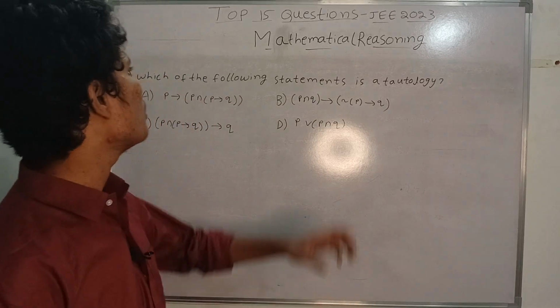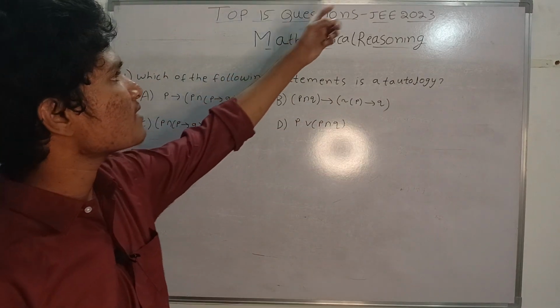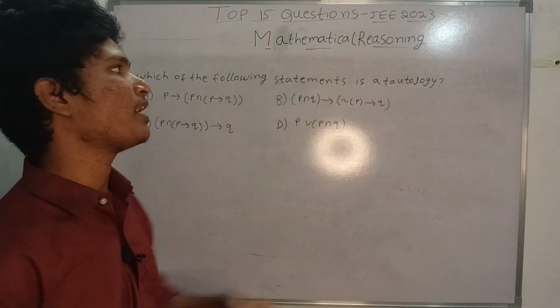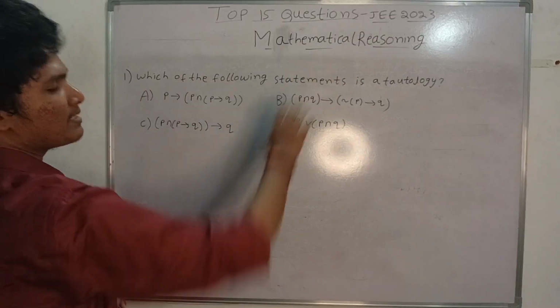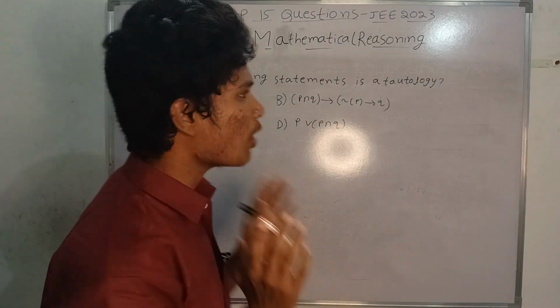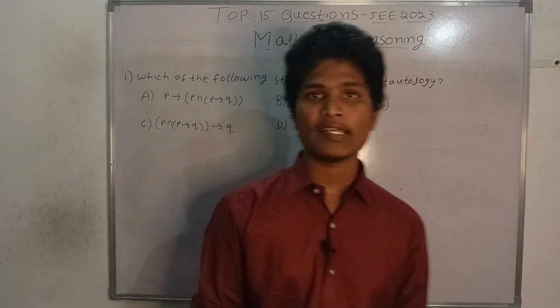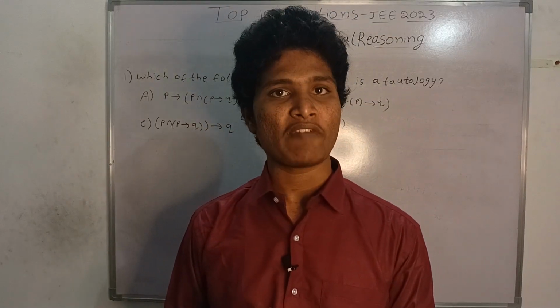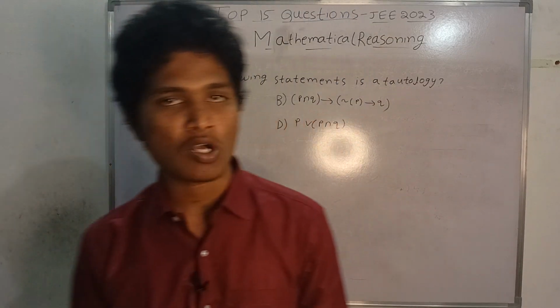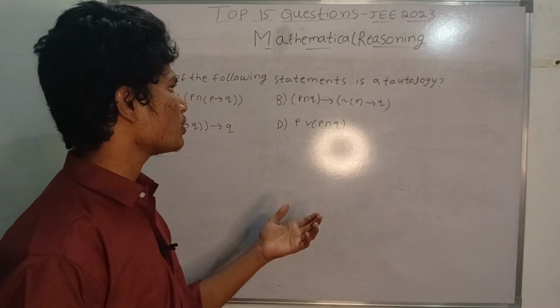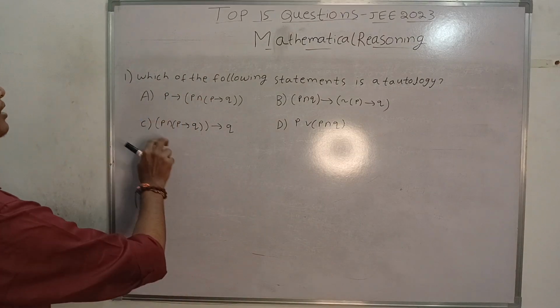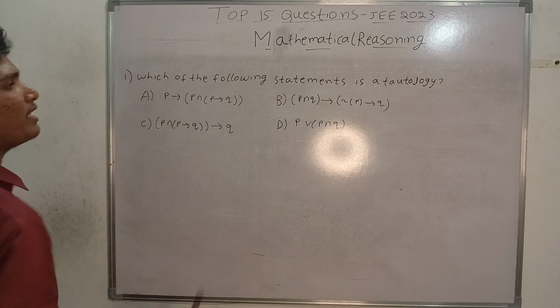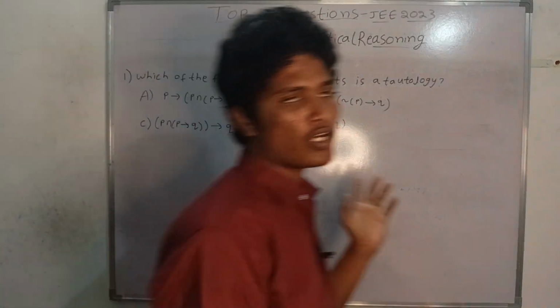In this video, I am going to discuss the top 15 questions for the JEE 2023 April attempt. That is, the chapter is mathematical reasoning. In mathematical reasoning, the top 15 questions that came in the previous years, and also these previous year questions are very important, so you can get the maximum marks in the April attempt. So the top 15 questions, the first question is here. Which of the following statements is a tautology? Like this, there are the remaining 14 questions.